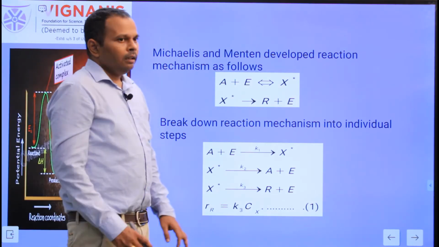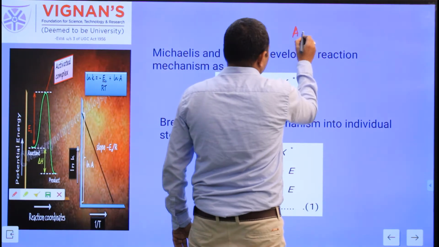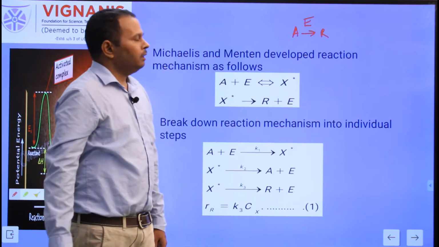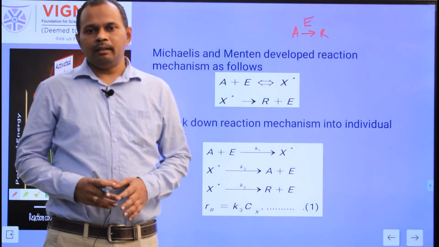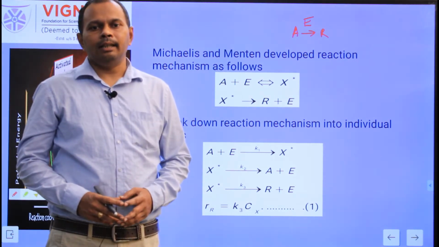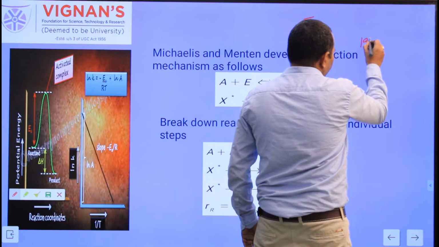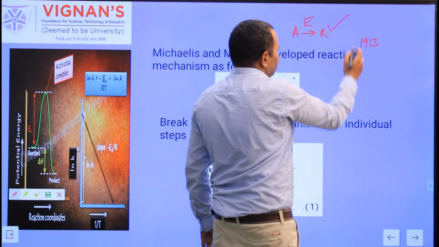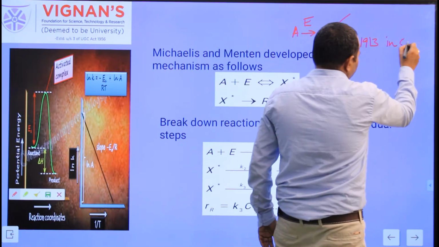So here, for the given reaction A to R in the presence of enzyme, Michaelis and Menten developed the reaction mechanism for this complex reaction, and they got the Nobel Prize in chemistry in 1930.